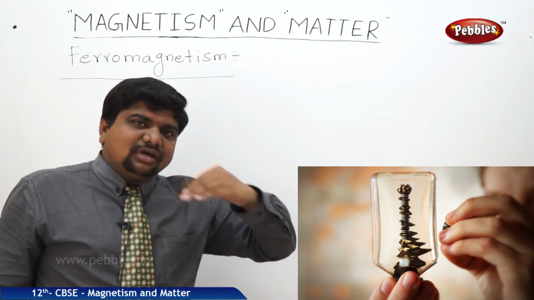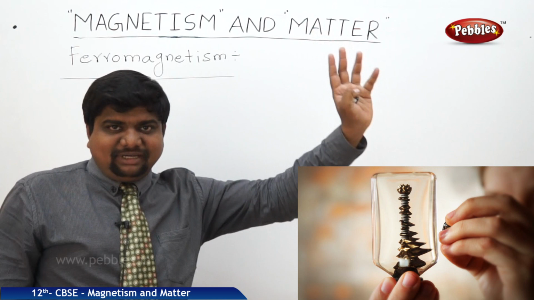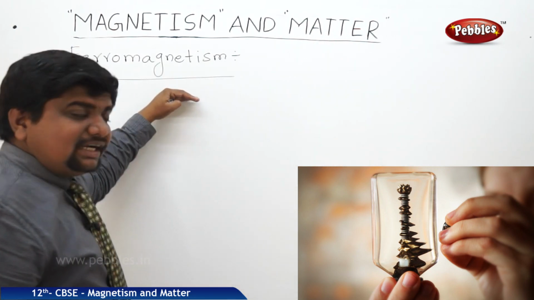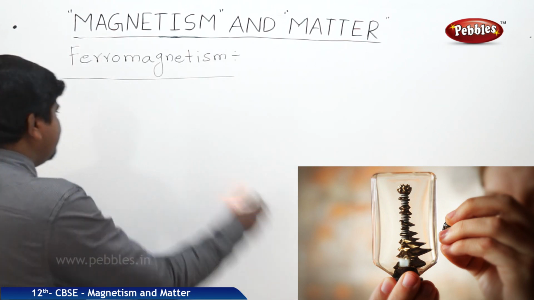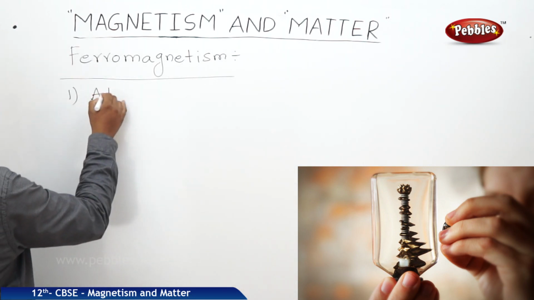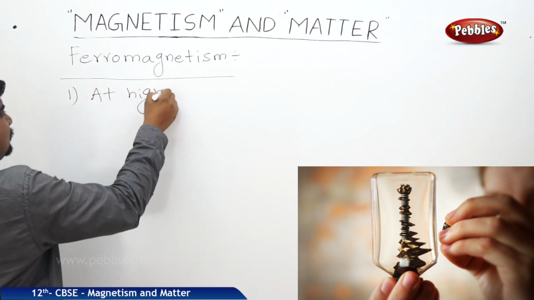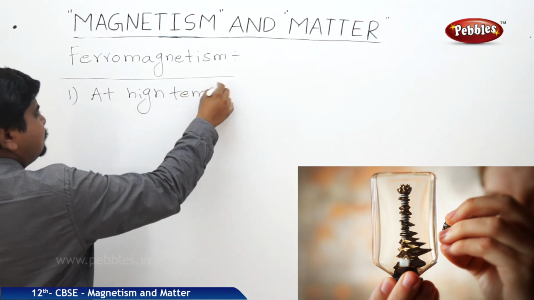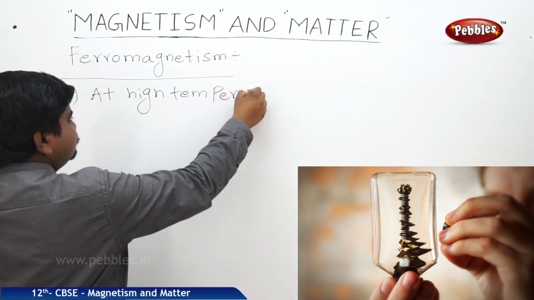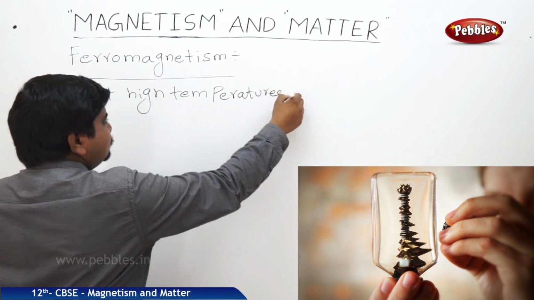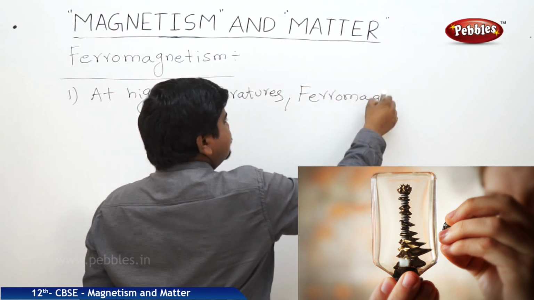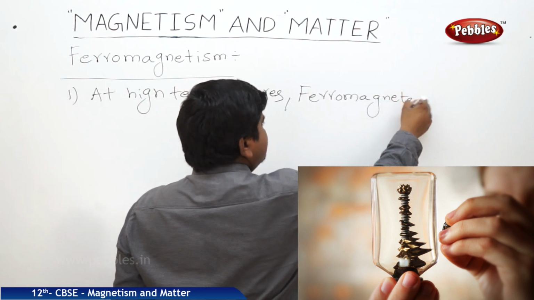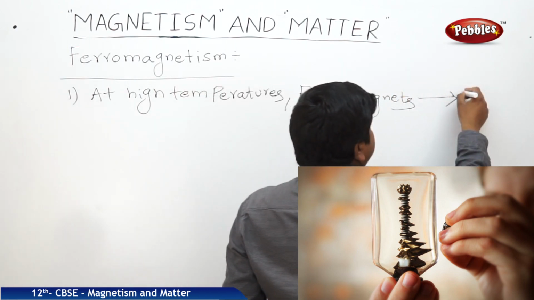If temperature goes on increasing, at high temperatures, these ferromagnetic materials will turn to paramagnetic behavior. At high temperatures, ferromagnets will convert to paramagnets.